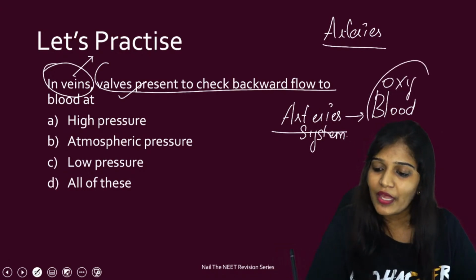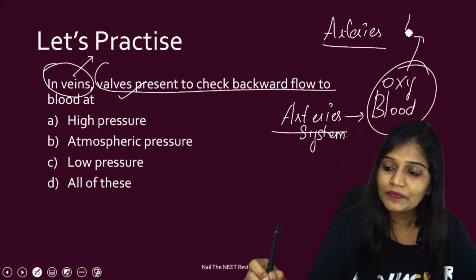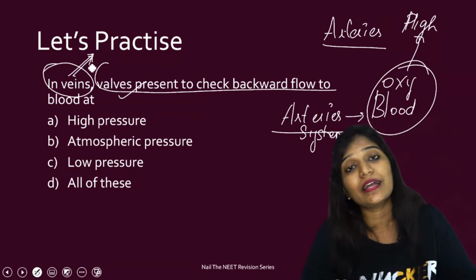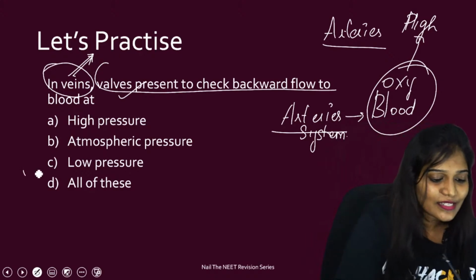Oxygenated blood, and usually in our body, oxygenated blood is maximum. So they are going to be what? High pressure. But I'm talking about veins. So veins usually carry blood with low pressure, which means the amount of blood is going to be less. So answer is option C.